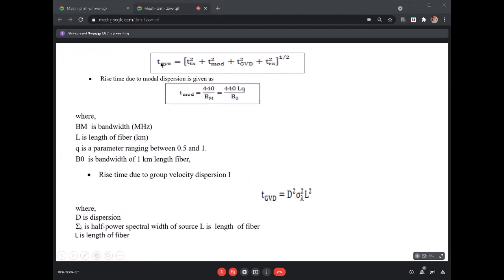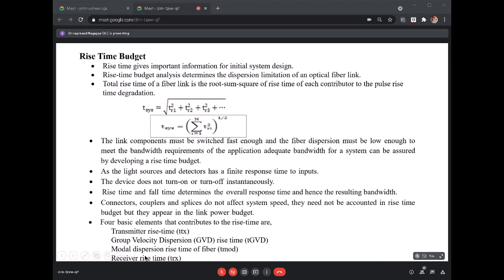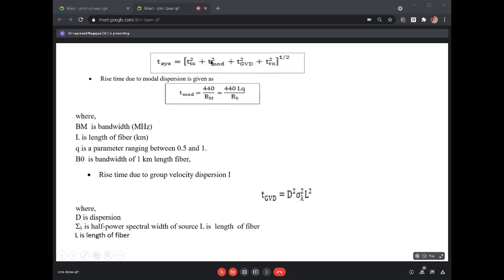The total overall is given by T system equals the square root of T Tx square plus T mod square plus T GVD square plus T Rx square. So those are the four types we had mentioned here: the transmitter rise time, the group velocity dispersion, the modal dispersion, and finally the receiver rise time.